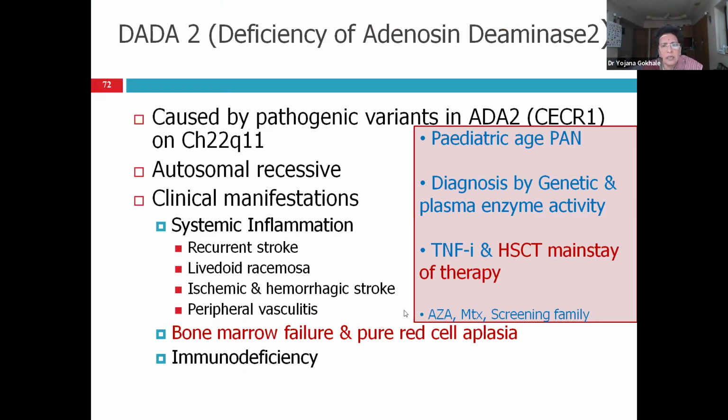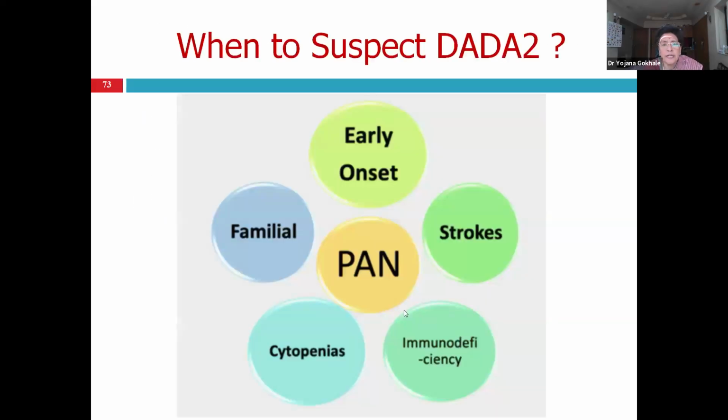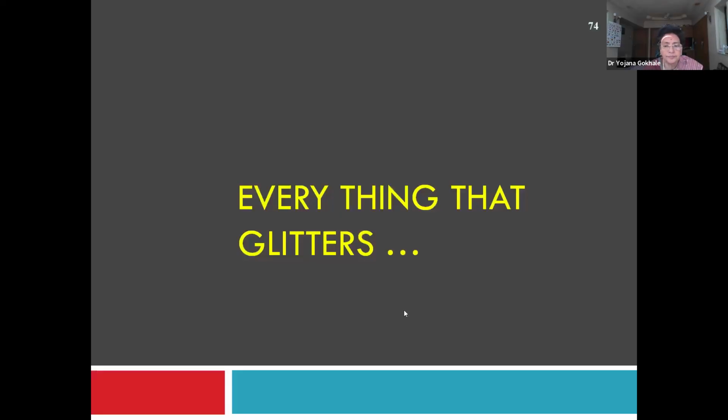DADA2 is childhood PAN. Basically, they develop recurrent stroke, skin rashes, peripheral vasculitis, and they do have bone marrow failures. The diagnosis is by documenting mutation of CECR1 gene and DADA2 functional deficiency. The treatment is with TNF blockers and, for those with cytopenias, stem cell transplant. So you suspect DADA2 deficiency in early onset polyarteritis nodosa with stroke, immunodeficiency, cytopenia, and family history.